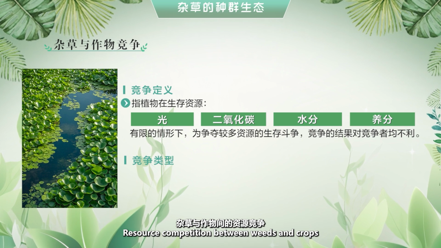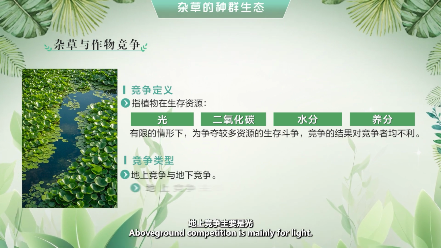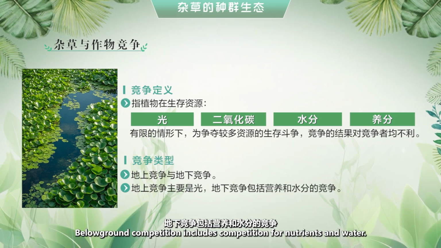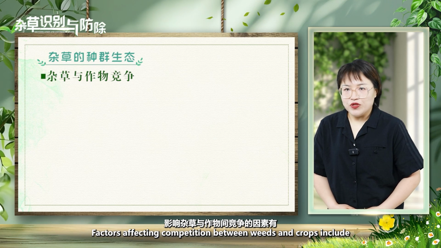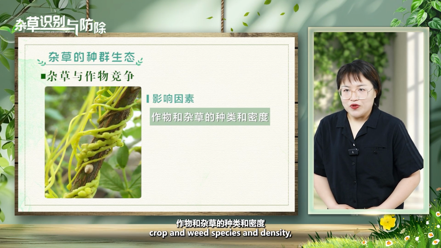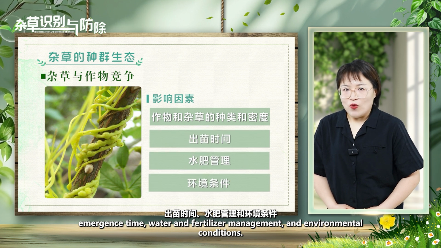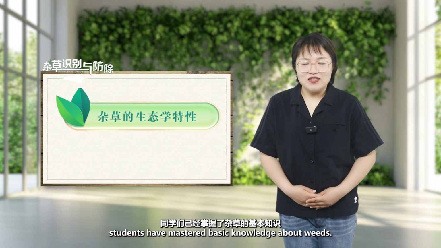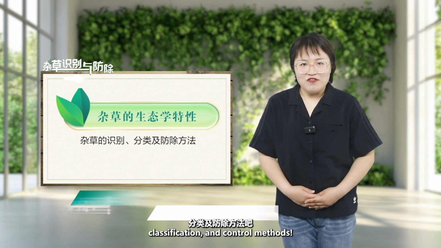Resource competition between weeds and crops includes above-ground and below-ground competition. Above-ground competition is mainly for light. Below-ground competition includes competition for nutrients and water. Factors affecting competition between weeds and crops include crop and weed species and density, emergence time, water and fertilizer management, and environmental conditions. Through studying this chapter, students have mastered the basic knowledge about weeds. Next, please continue learning weed identification, classification, and control methods.